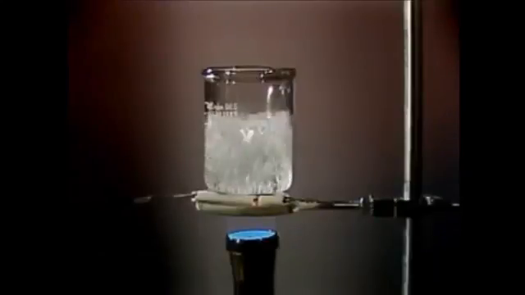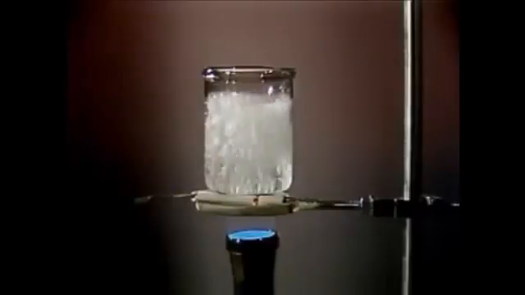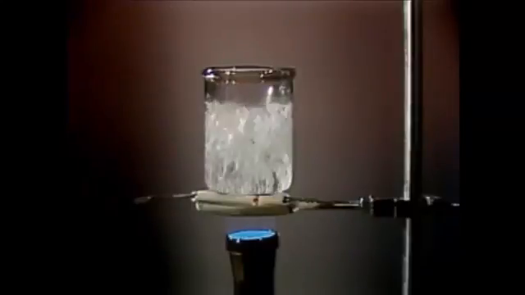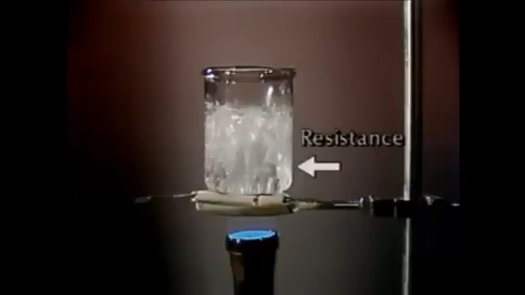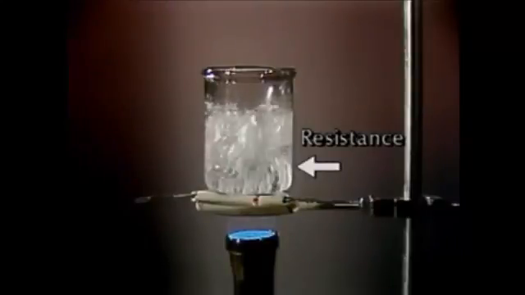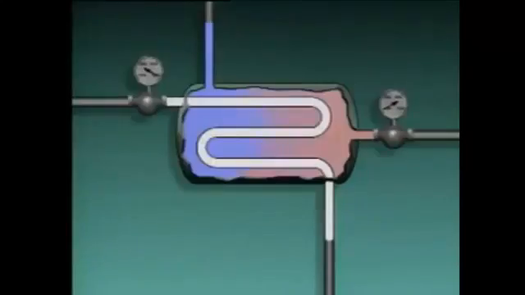Now, in a thermal process, that is one involving heat, resistance and capacitance may be somewhat different. Here, a flame is used to heat a beaker of liquid. In this arrangement, the wall of the beaker represents the resistance, since it resists the transfer of heat from the flame to the liquid. In this heat exchanger, a sudden increase in steam temperature will cause the water temperature to increase slowly. It's easier to see why the water temperature changes this way by plotting the temperature changes on a graph.